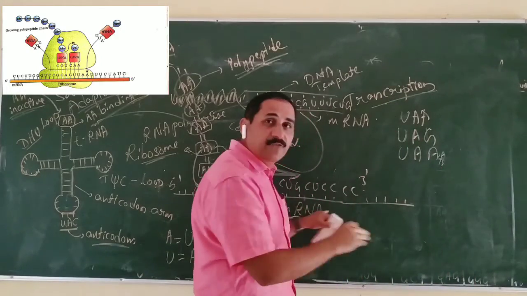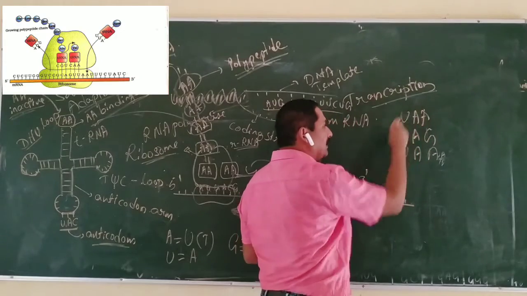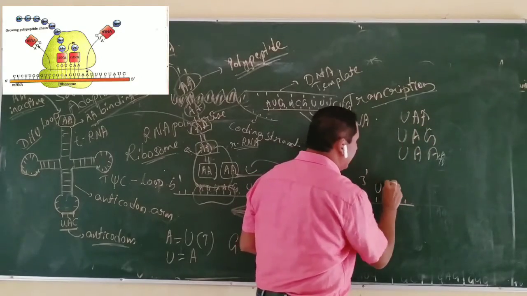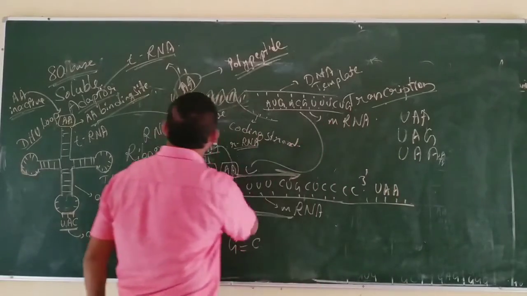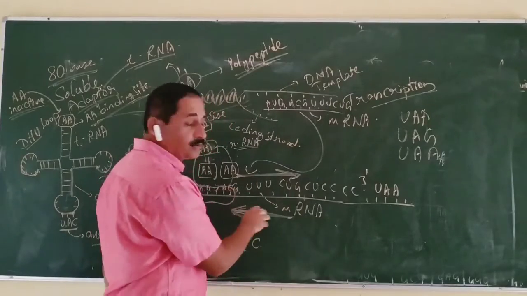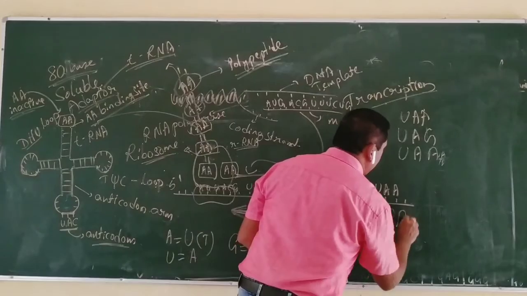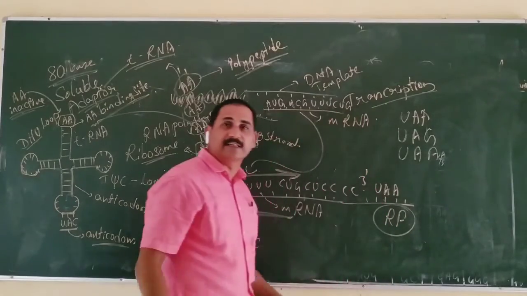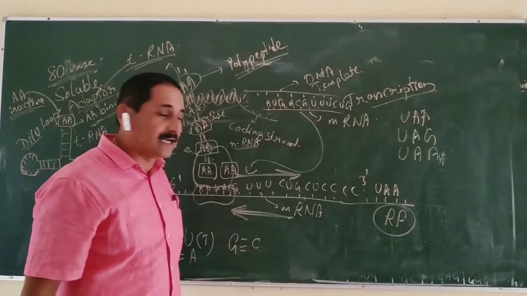In the mRNA sequence, if any one of these three codons comes, it stops the protein synthesis. The peptide chain is cut off and released from the ribosome. This is called the stop codon, which terminates with the help of a releasing factor, a type of protein that separates the peptide chain.